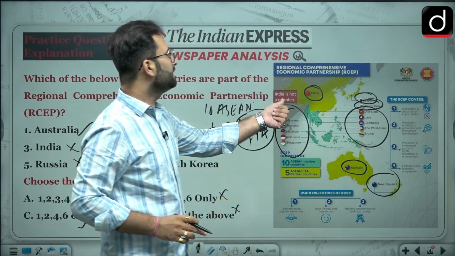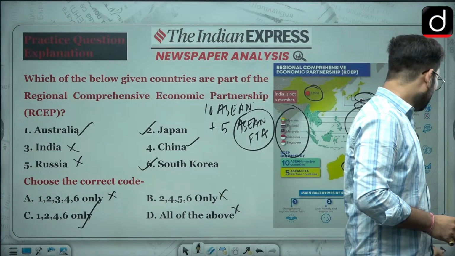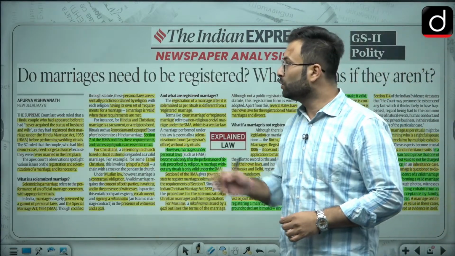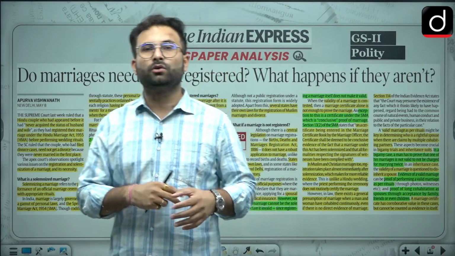Here it is mentioned that India is not a member. Please remember that India is not a member, Russia is not a member. Now moving further and start with the first article. Do marriages need to be registered? What happens if they are not registered or registered?